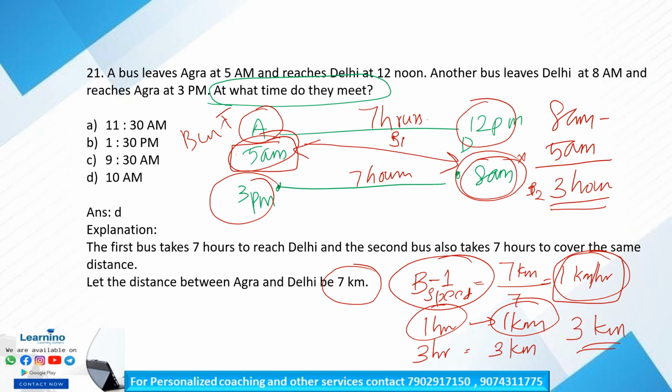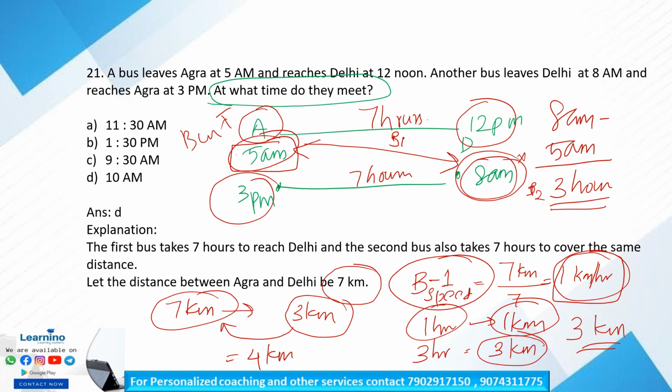Okay. So we consider here the distance between Agra and Delhi is 7 kilometers. Here our first bus travels 3 kilometers, right? So what is the remaining distance bus 1 has to travel? It is 7 minus 3 is equal to 4 kilometers. By traveling 4 more kilometers, bus 1 will reach Delhi, because it traveled 3 kilometers initially. So now it has to travel 4 more kilometers to reach Delhi.